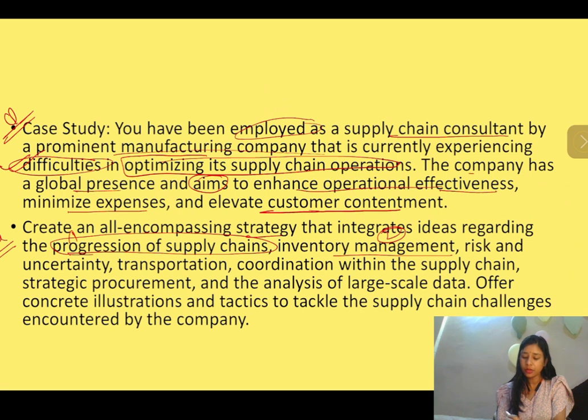Third goal is risk and uncertainty management. Fourth goal is transportation optimization. Coordination with the supply chain is the fifth goal. Strategic procurement is the sixth goal, and analysis of the large data. Okay, so you are required to offer some concrete illustrations, examples or tactics, and tell how the company can meet all these challenges and better position itself in the supply chain.